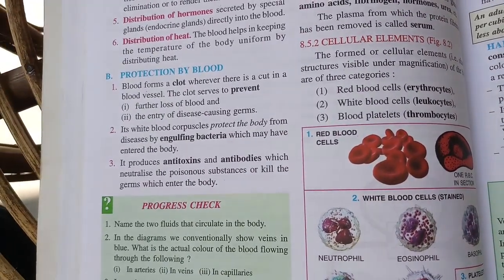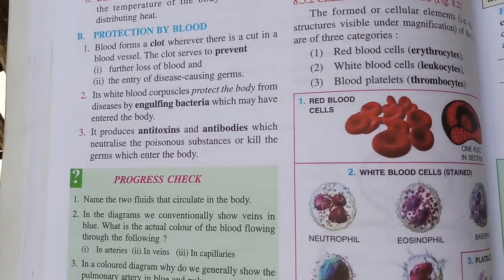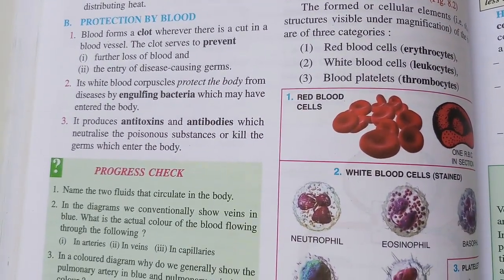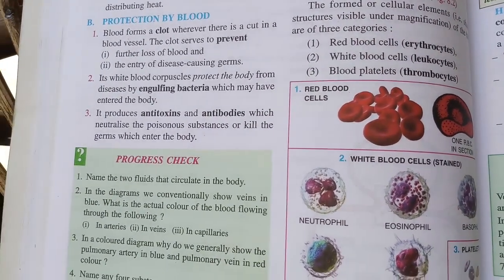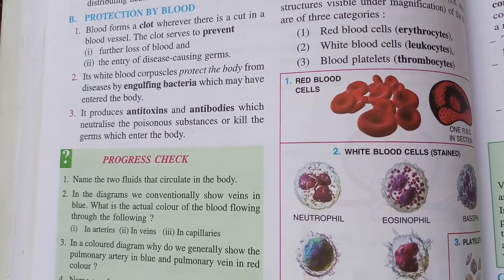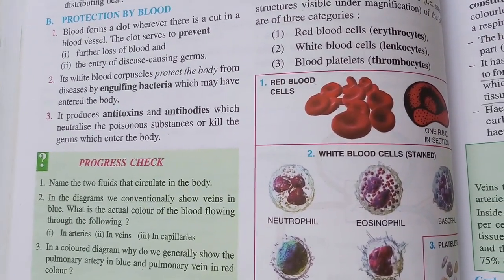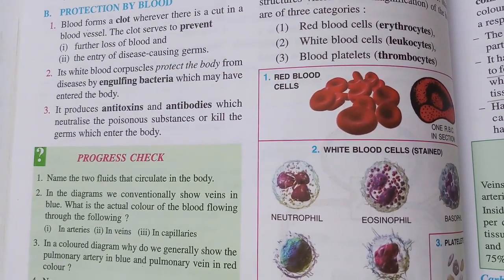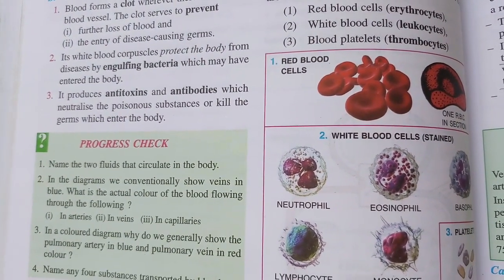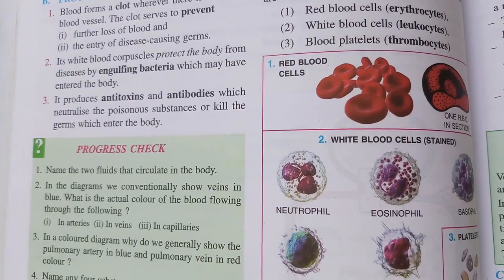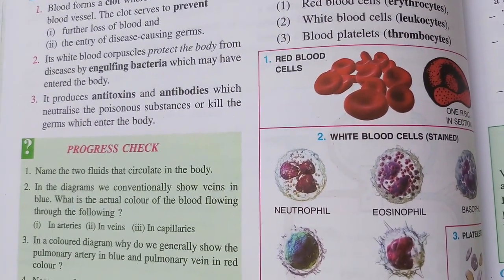Number two is about the protection by the blood. It forms a clot, which stops the blood loss, and we do not die by bleeding. Then the blood contains the WBC, which are the soldiers of the body, and they fight against the diseases, the pathogens in the body.